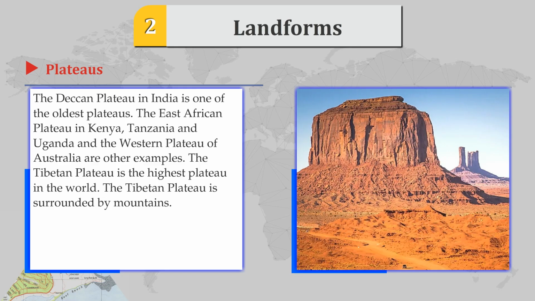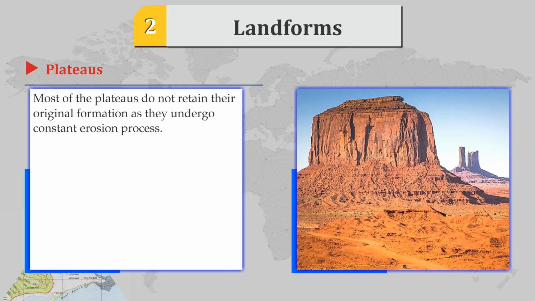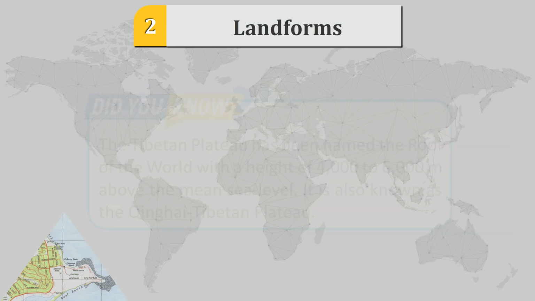The East African Plateau in Kenya, Tanzania and Uganda and the Western Plateau of Australia are other examples. The Tibetan Plateau is the highest plateau in the world. The Tibetan Plateau is surrounded by mountains. Most of the plateaus do not retain their original formation as they undergo constant erosion process.